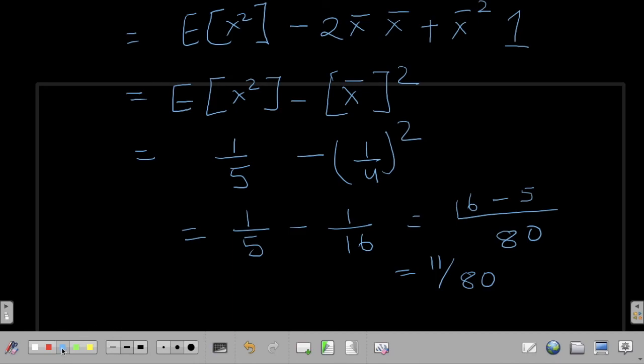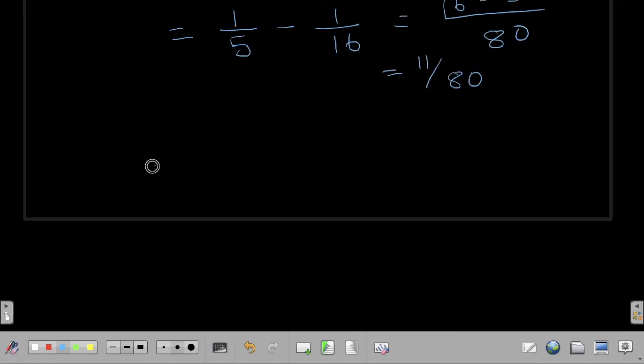Now the standard deviation in this case will be equal to the square root of this. Okay, so sigma square is equal to 11 by 80, so sigma will be equal to the square root of 11 by 80.